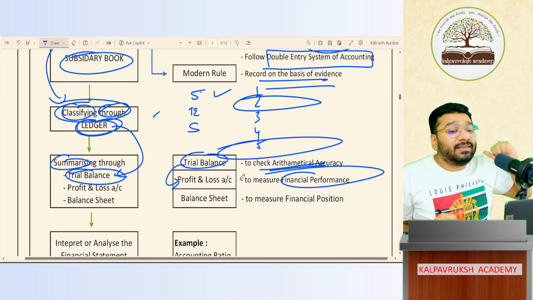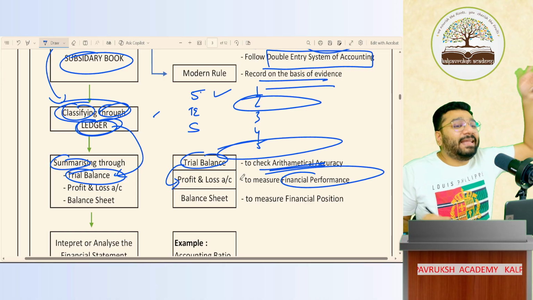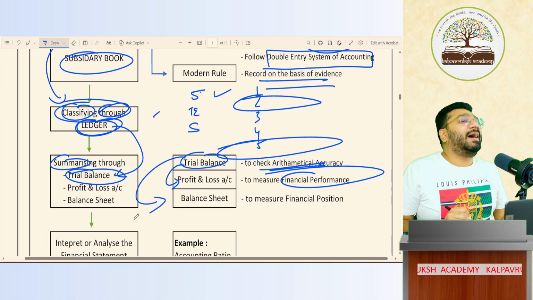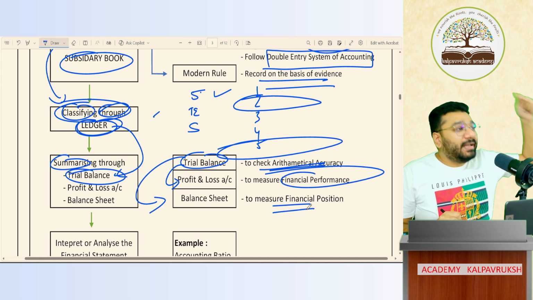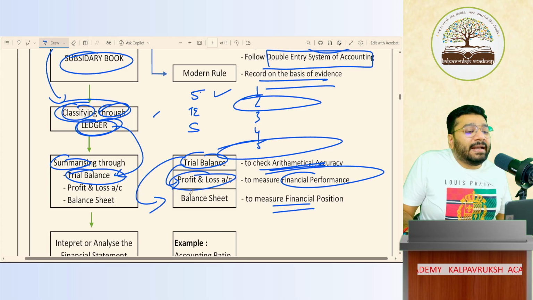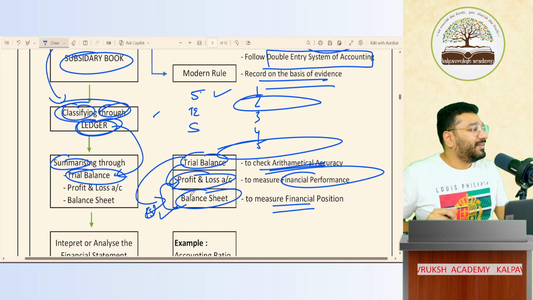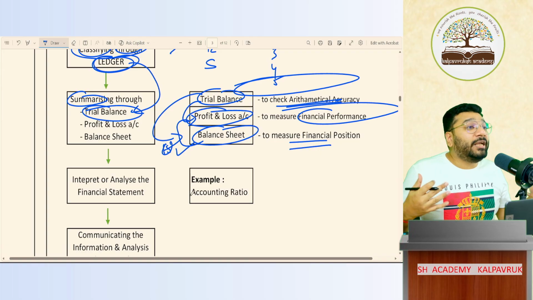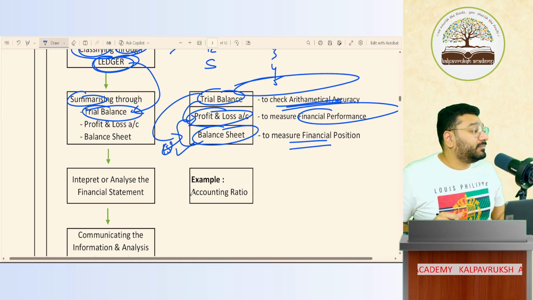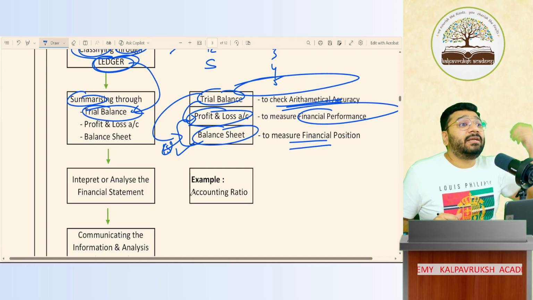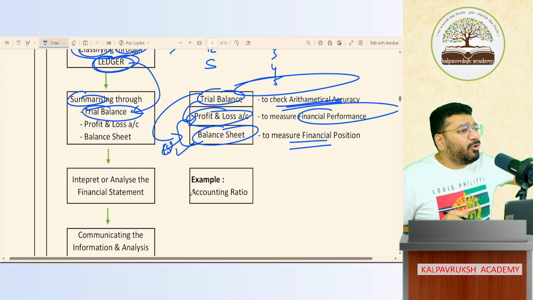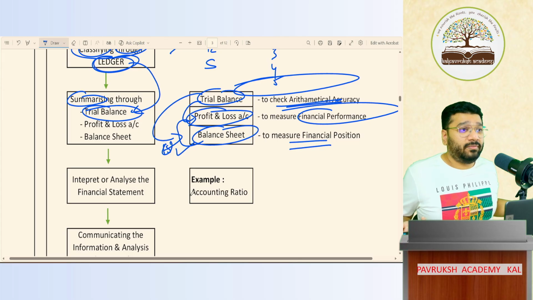Then what is the balance in the trial balance? Asset, liability, capital. Very good. That will go to the balance sheet to measure financial position. Now, when I prepare the P&L and balance sheet, I say my financial statement is ready. So with this, accounting is over. No, sir. No. Once accounting is over, you need to analyze the data. What will you do? Analyze the data. Sir, why should we analyze, sir? Accounts prepared, game over. No.